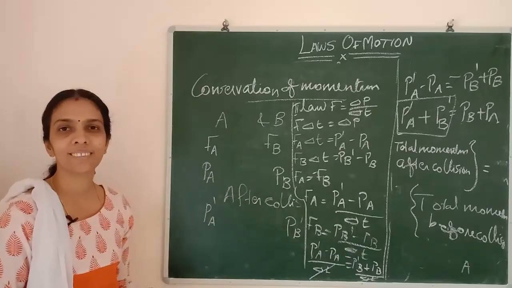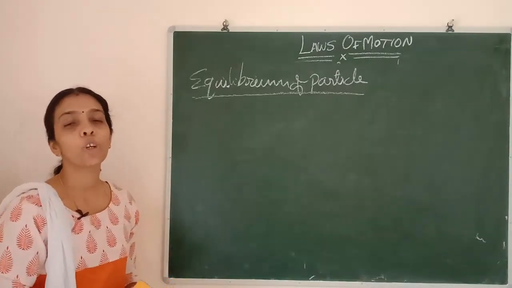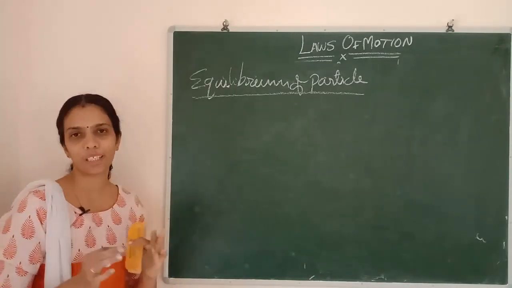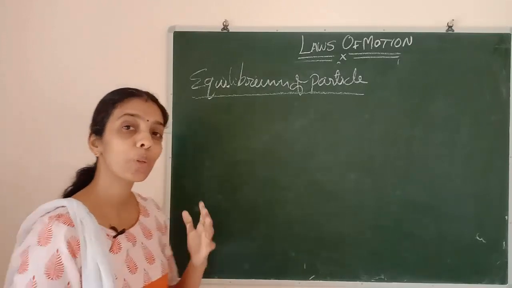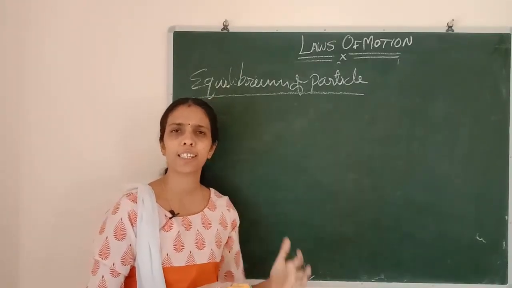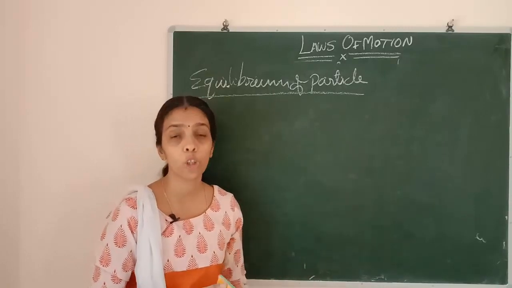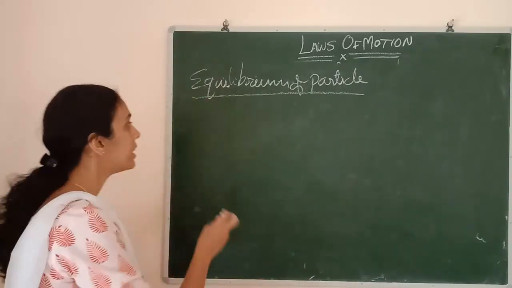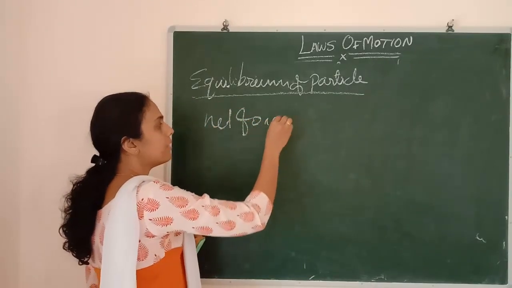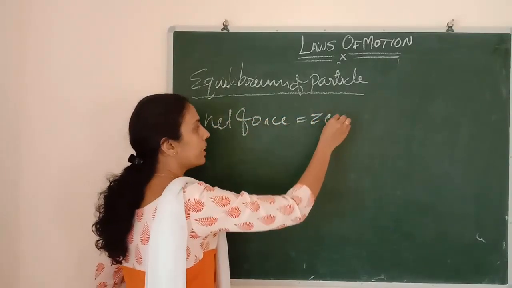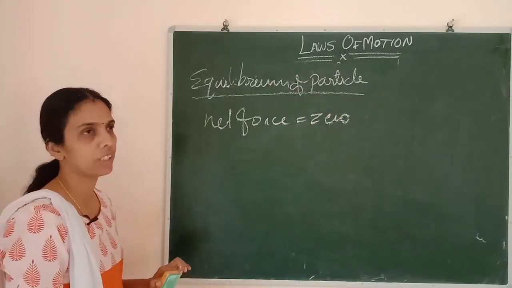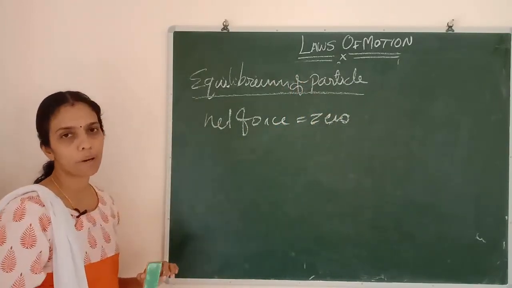Clear now? Next is equilibrium of particle. What is meant by equilibrium? That word will be familiar to you from chemistry, isn't it? Here, for a particle, we can say the particle is under equilibrium position if the net force acting on the object is 0. The net force acting on the particle is 0.